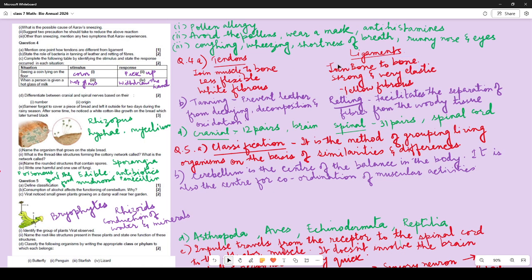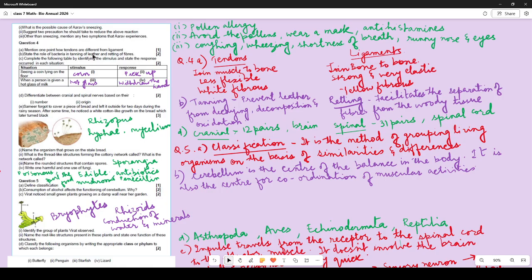So any of these differences, because no specific difference is mentioned, you can write, but the major difference of what actually distinguishes tendons and ligaments is that tendons join muscle to bone and ligaments join bone to bone. So if you are asked to write only one difference, then you should write the major difference.